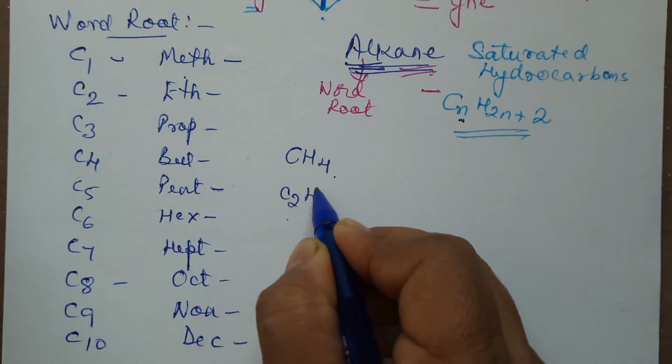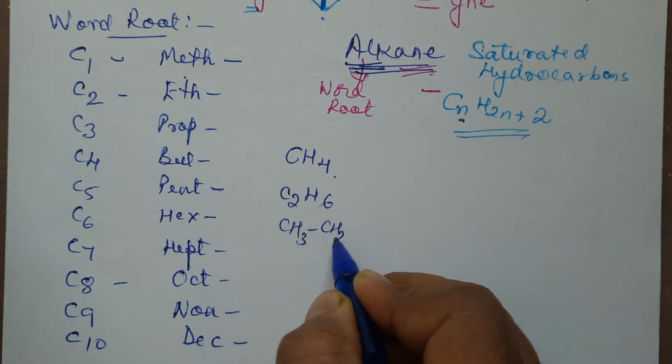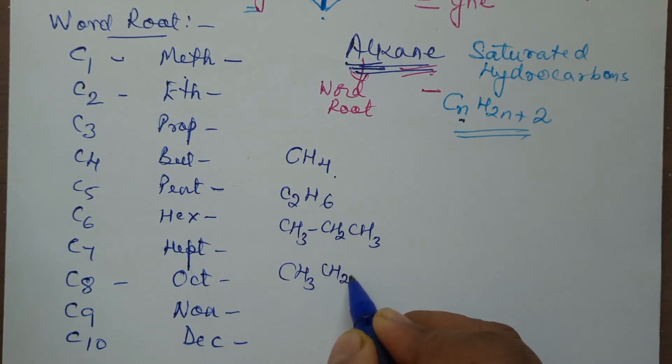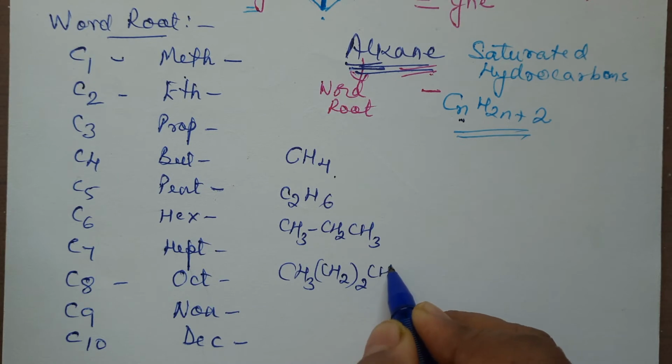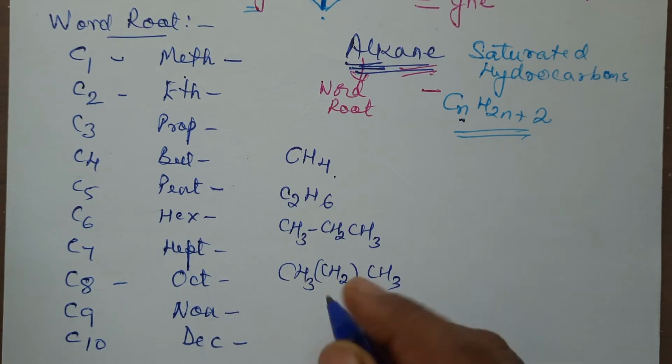You may have C2H6. Now I will expand it and write CH3, CH2, CH3, for 3 carbon atoms. We may write it for 4 carbon atoms. Instead of writing 4 carbon atoms in an extended manner, I may also write CH2 taken twice. It means CH2 is appearing twice in between these two.